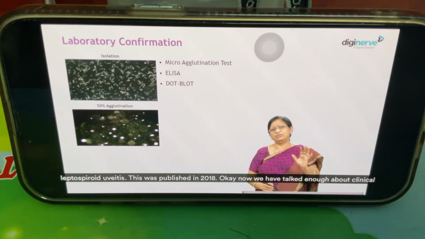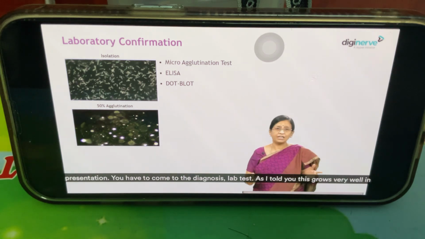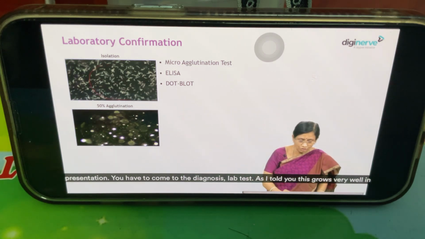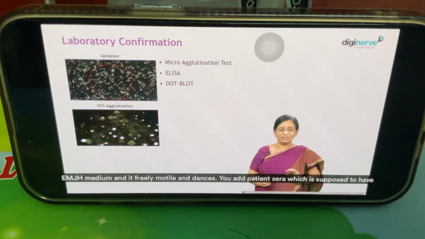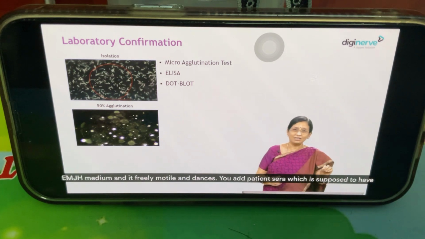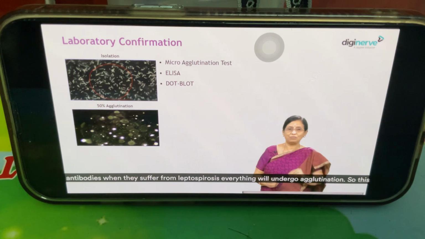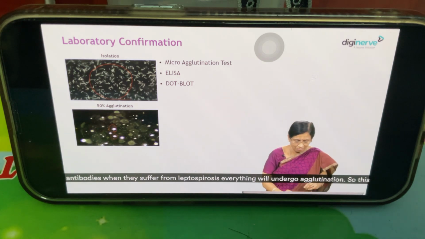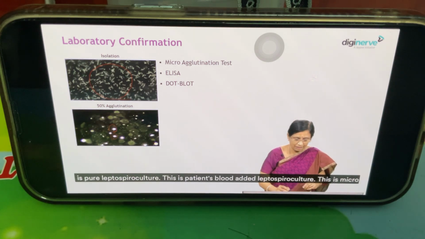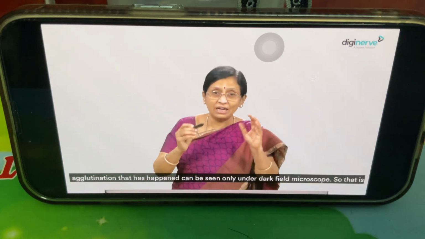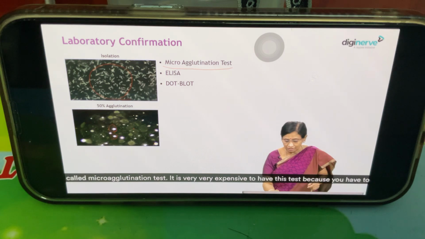Okay, now we have talked enough about clinical presentation. You have to come to the diagnosis, the lab tests. As I told you, this grows very well in EMJH medium, and it is freely motile and dances. You add patient sera, which is supposed to have antibodies when they suffer from leptospirosis, and everything will undergo agglutination. So this is pure leptospira culture. This is patient's blood added to leptospira culture. This is the microagglutination that has happened, which can be seen only under a dark field microscope. So that is called the microagglutination test.